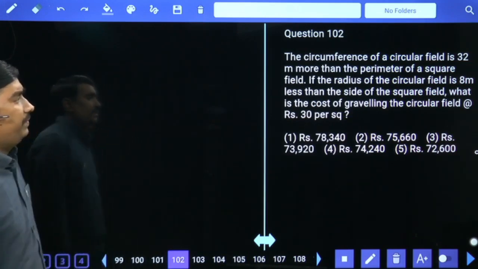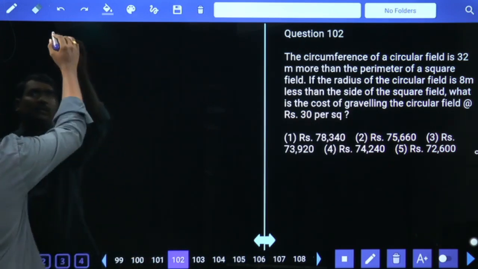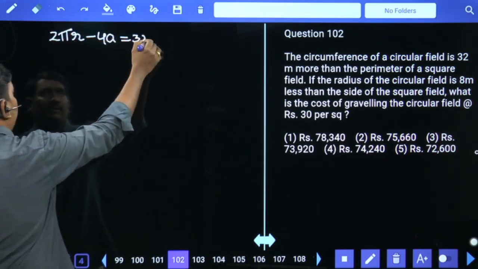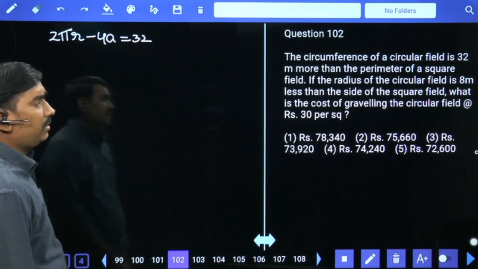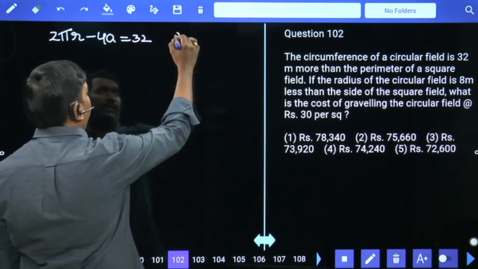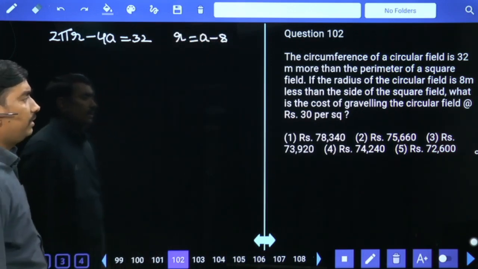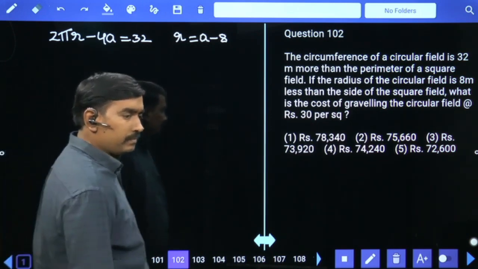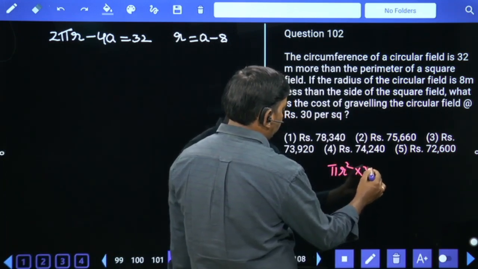The circumference of a circular field is 32 meters more than the perimeter of a square field. 2 pi r minus 4a is equal to 32. If the radius of the circular field is 8 meters lesser than the side of the square field, r is equal to a minus 8. What is the cost of graveling the circular field at the rate of 30 rupees per meter square?